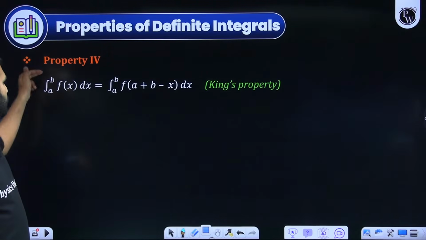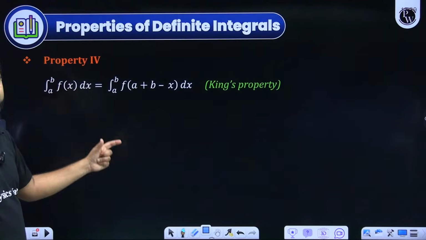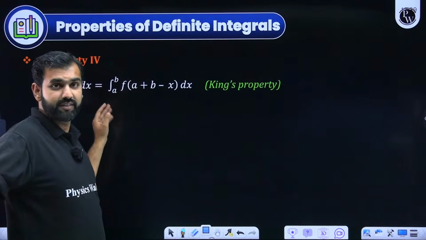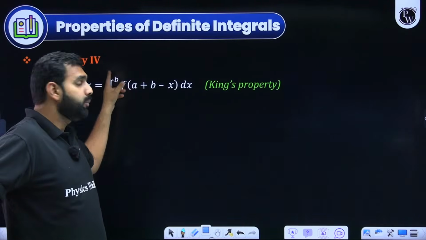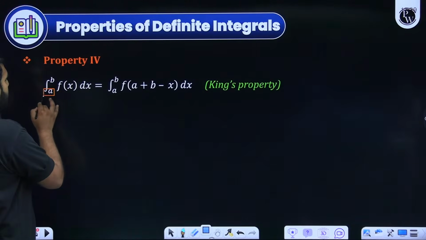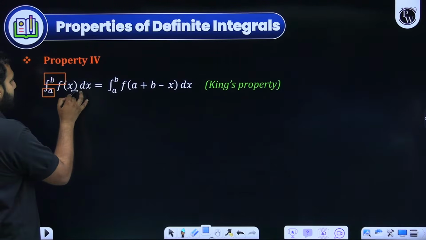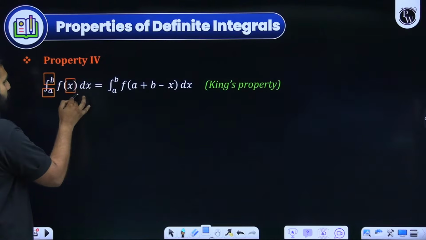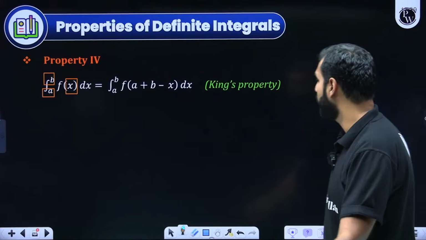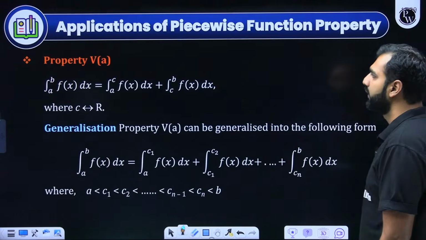Here, integral from a to b of f of x dx can always, as per the need, and we'll be doing a lot of questions on that, remember this, be written as integral from a to b of f of (a plus b minus x). Please remember that. Don't forget that. I hope most of you are already aware of it.